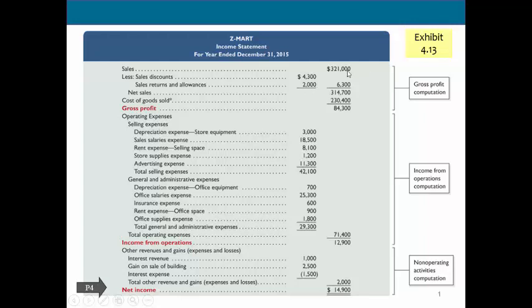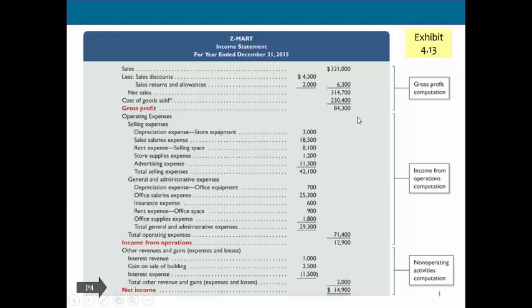So first you'll see here we have our sales information. We're going to have our sales minus the things that make up our net sales. That's our sales discounts and sales returns and allowances to get to our net sales. We'll then reduce net sales for our cost of goods sold, and that gives us our gross profit. Gross profit is important because we need to have an understanding of our total sales. What did the goods that we actually sold cost us? And the difference between those is our gross profit.